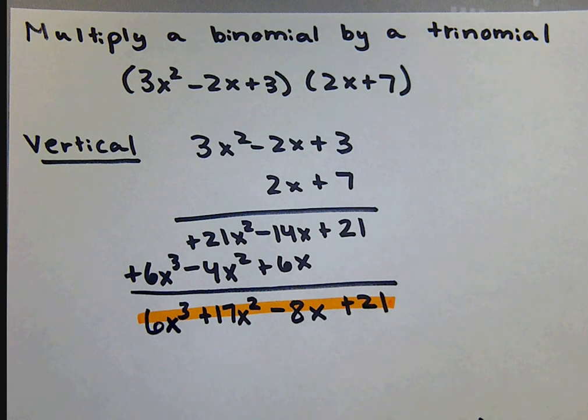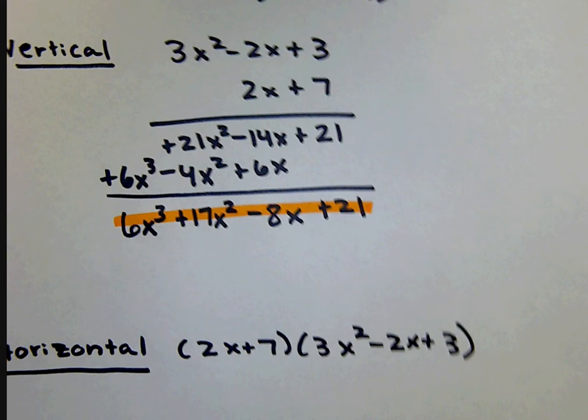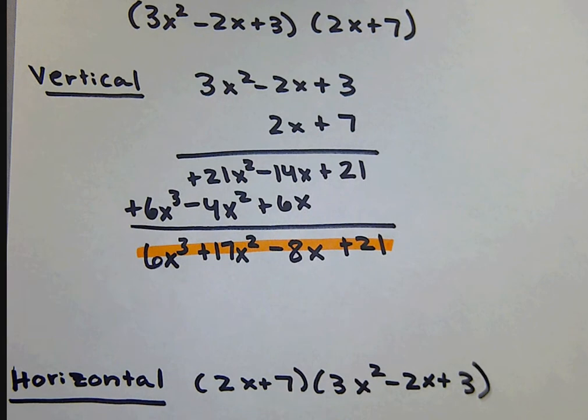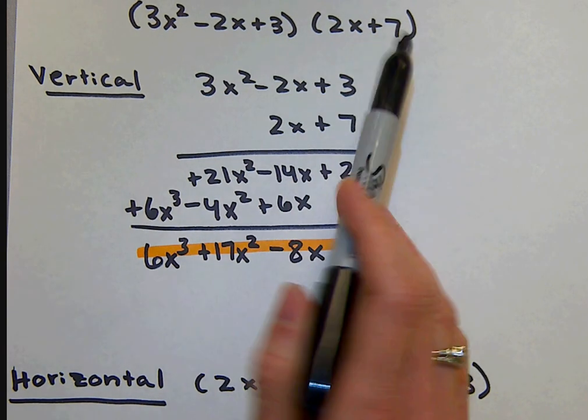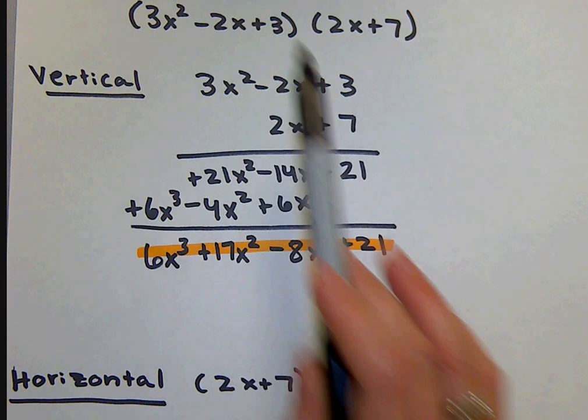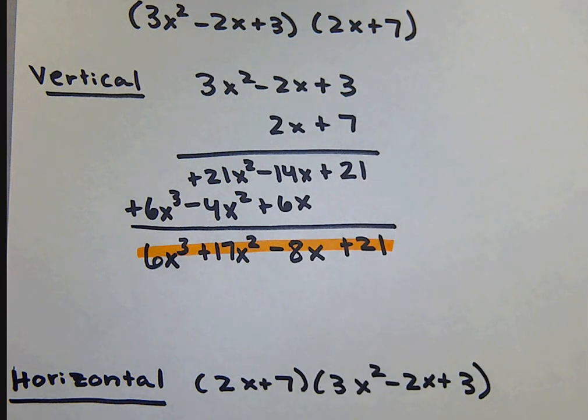Now, I rarely use this method. I usually use the horizontal method. You can use the vertical method, go right ahead, but I'm going to show you the next method, which is really just using distribution. Notice it's the exact same trinomial and binomial, but I've lined them up horizontally. You're going to notice I flipped the order, which I can do because I'm multiplying and the commutative property says I can do that.